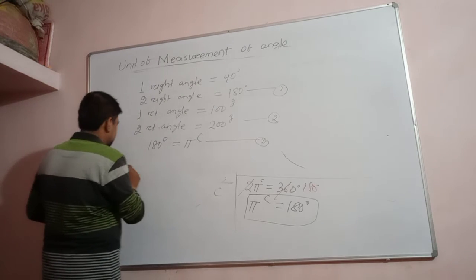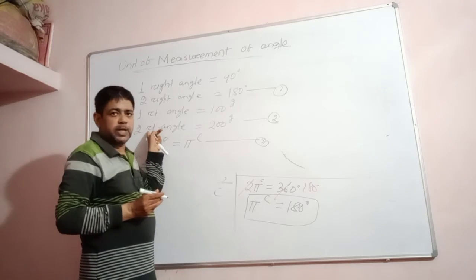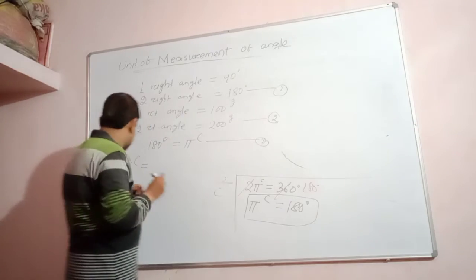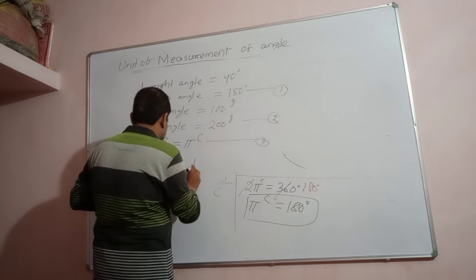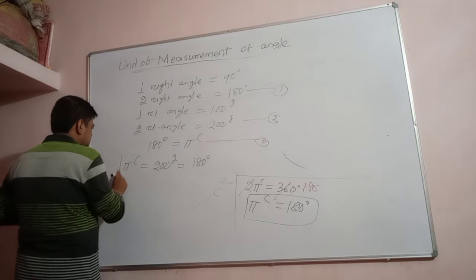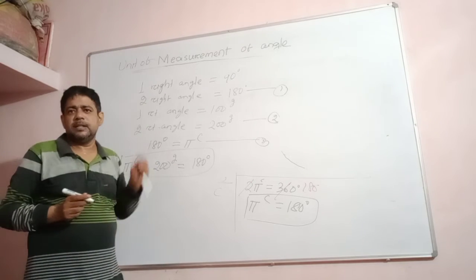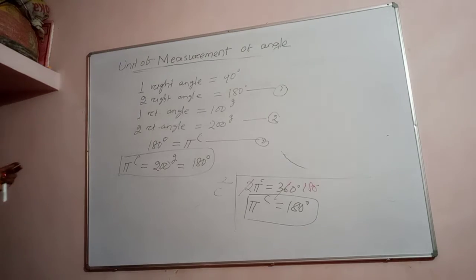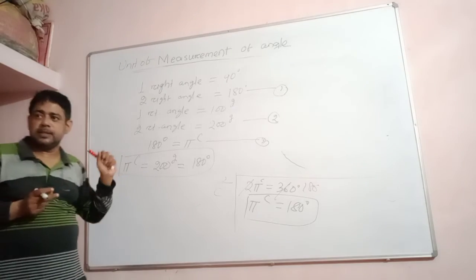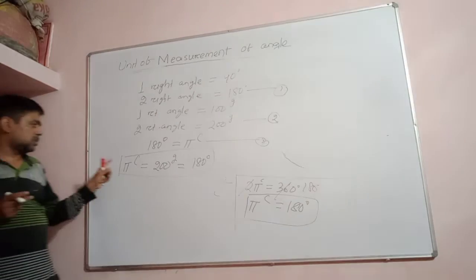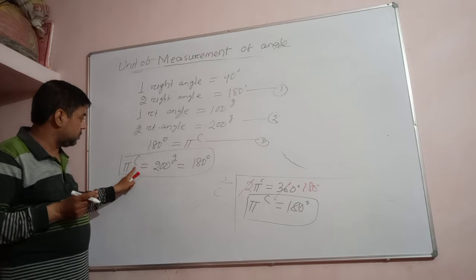Pi radian is equal to 2 right angle, which means 200 grade, and equal to 180 degree. This is the relationship between radian, grade and degree. This is the relation between the units of measurement of angle in 3 different systems of measurement of angle. And this is in the centesimal system, and this is in the sexagesimal system.